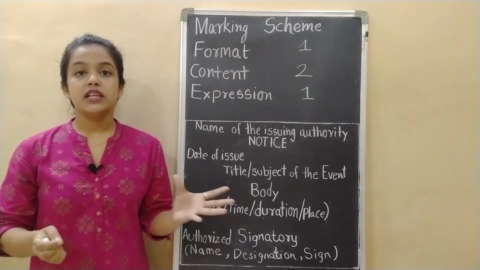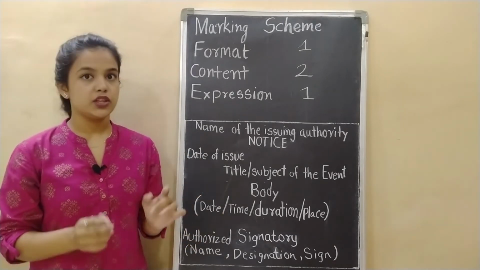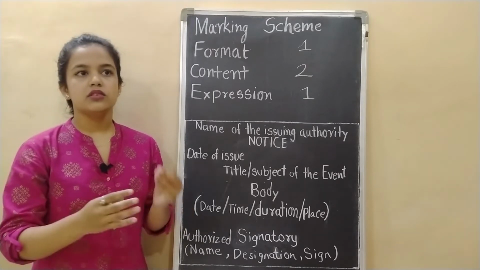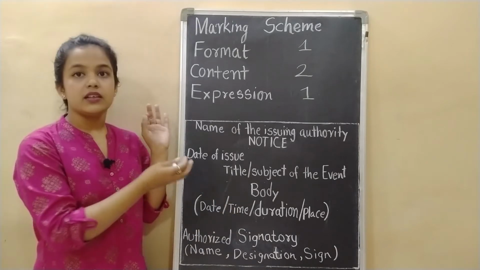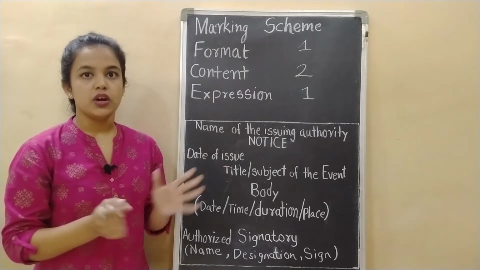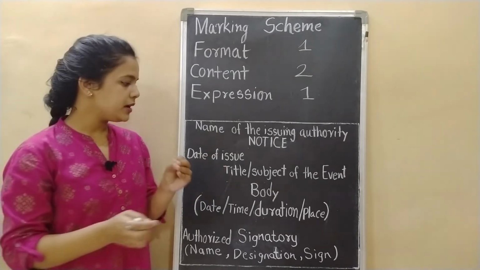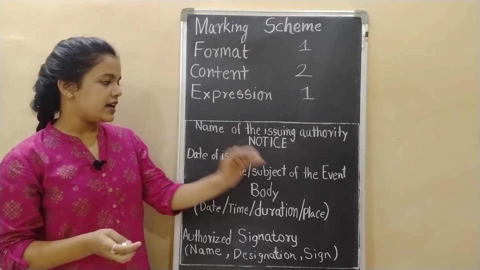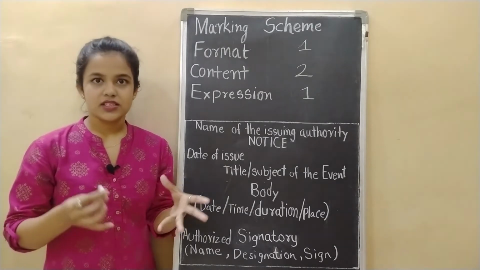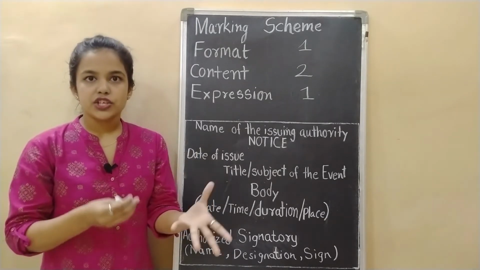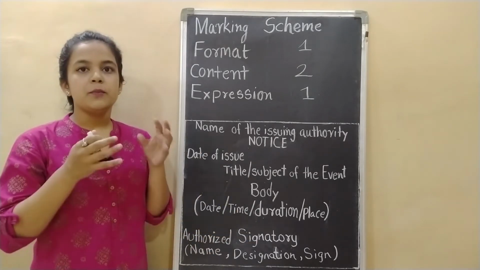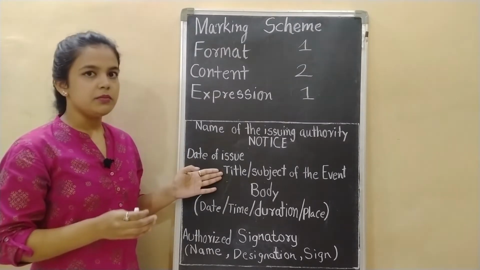Next is date of issue. Now date of issue means the date on which you are writing the notice. For example, your exam is on 23rd of October 2020. So this date, that is 23rd of October, will come here on date of issue. That is your date of issue, the date on which your exam is held. Okay. Next is title and subject of the event. Title or subject of the event means what is the notice about. Is it about any function in your society or a school or drawing competition, anything? Whatever is the topic of the notice, that will come here.